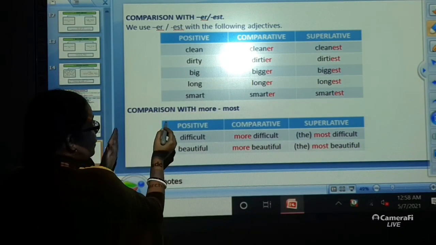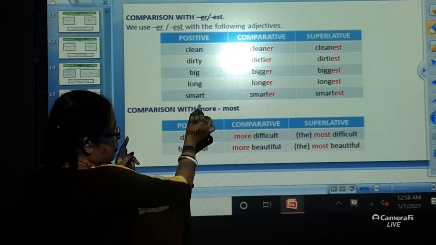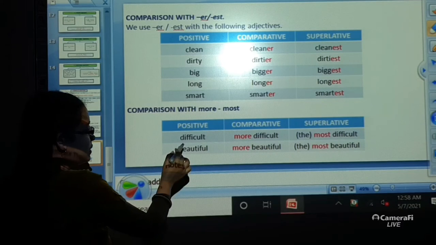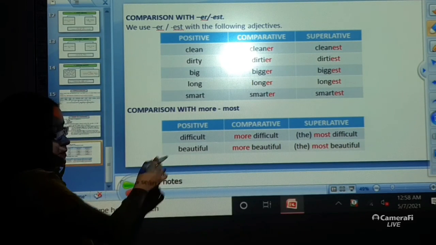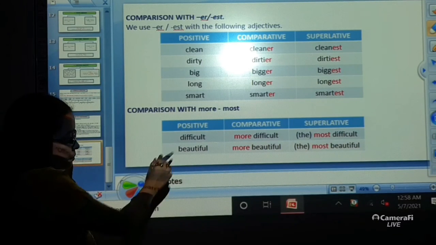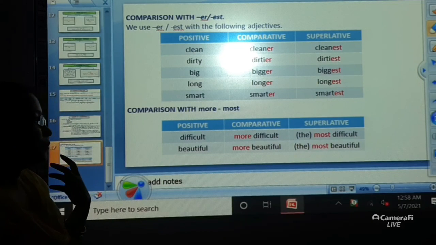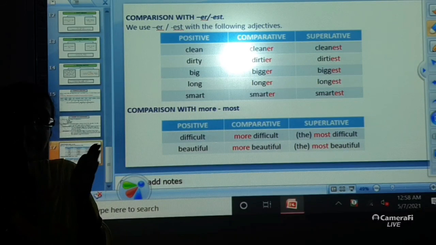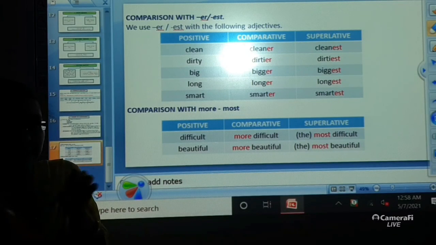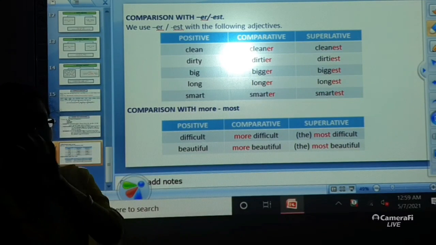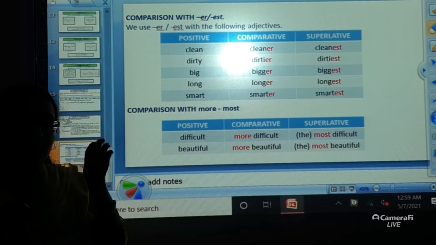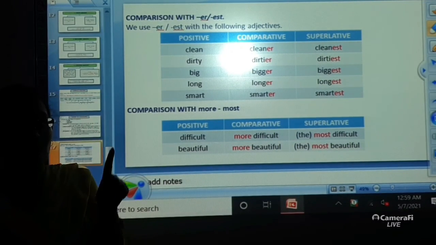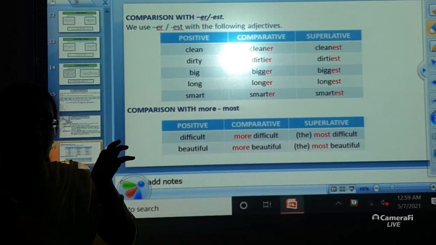Now, where you are going to use the word more and most. Okay. For example, beautiful. I am taking the second example first. Beautiful. When I am pronouncing the word beautiful, it is divided into 3 parts, that is beau, tea and full. Alright, beau, one vowel sound is coming, U sound.